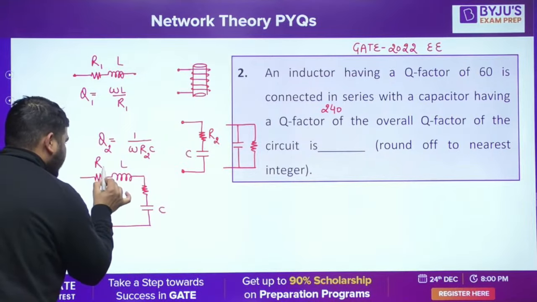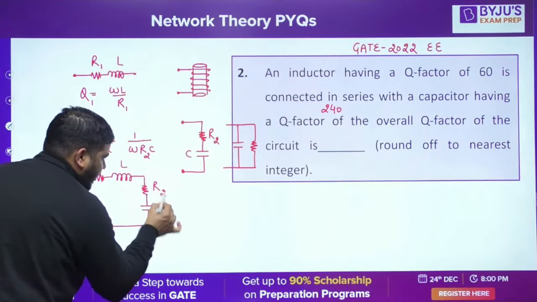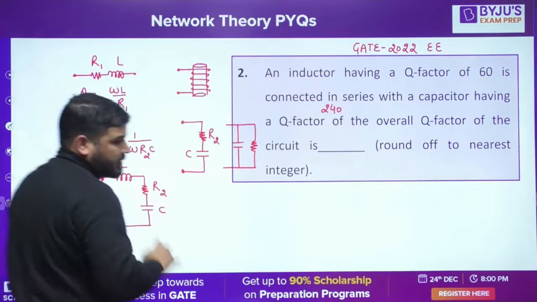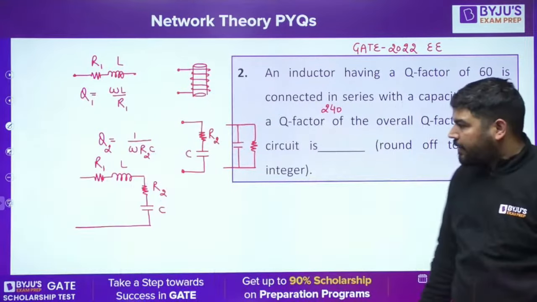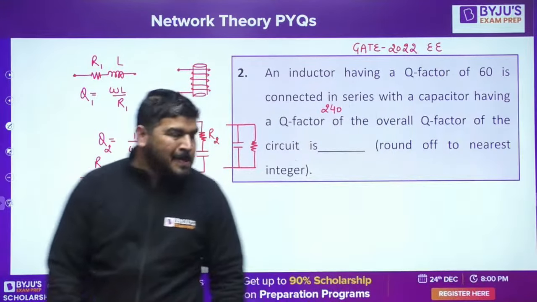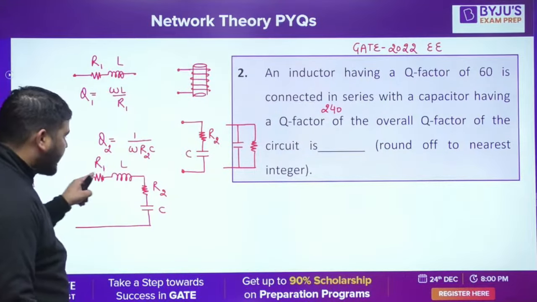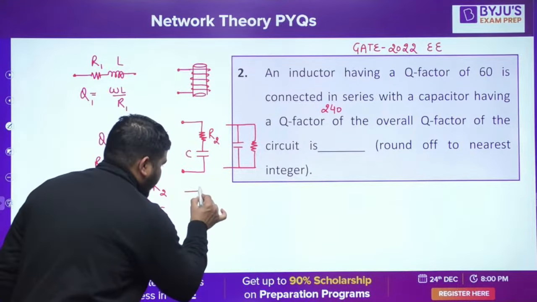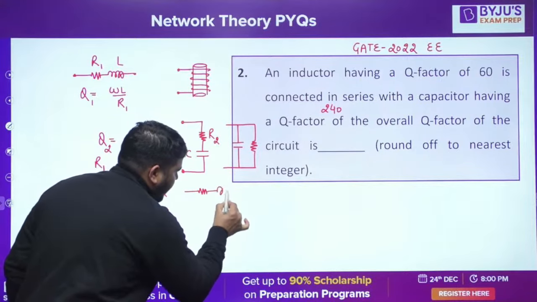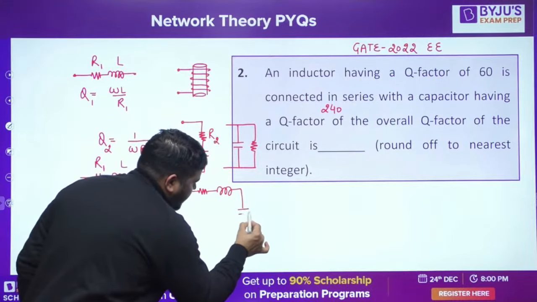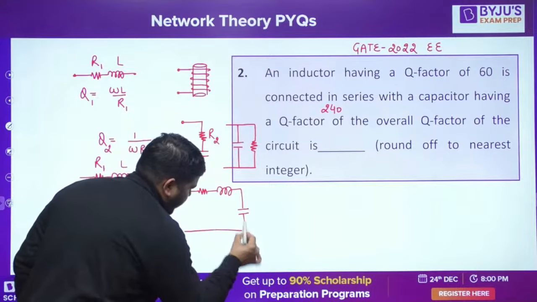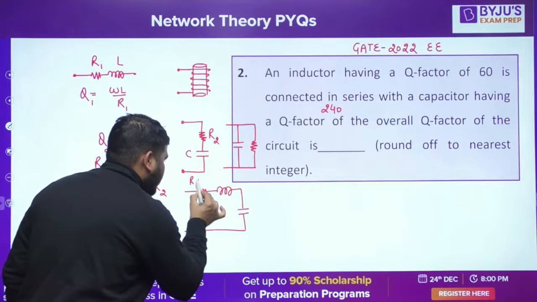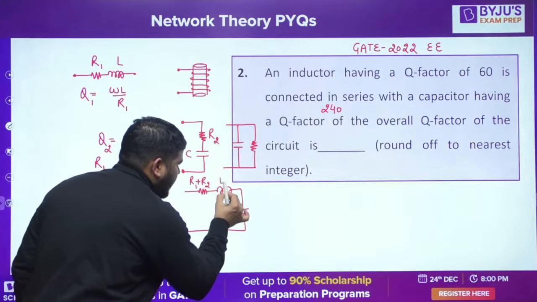LC R1 R2. Is it fine, guys? It will become a series RLC circuit. You can see that R1 and R2 are in series, so you can combine them. So it will become a series RLC circuit: R1 plus R2, L and C.